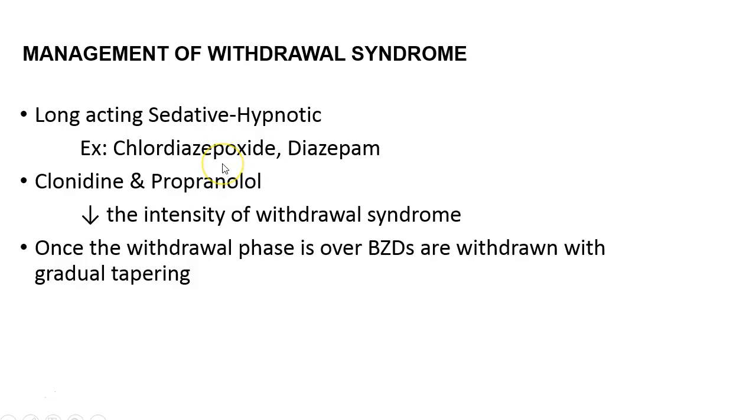Alternatively, you can give even lorazepam, especially in acute severe withdrawals. Other drugs are clonidine and propranolol, which can decrease the intensity of withdrawal syndrome, basically by subsiding sympathetic effects. Once the withdrawal phase is over, benzodiazepines can be withdrawn gradually with tapering doses, but they should not be stopped abruptly.